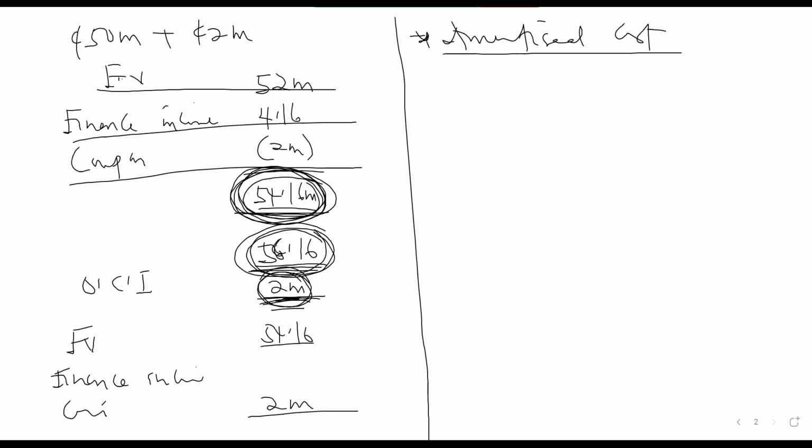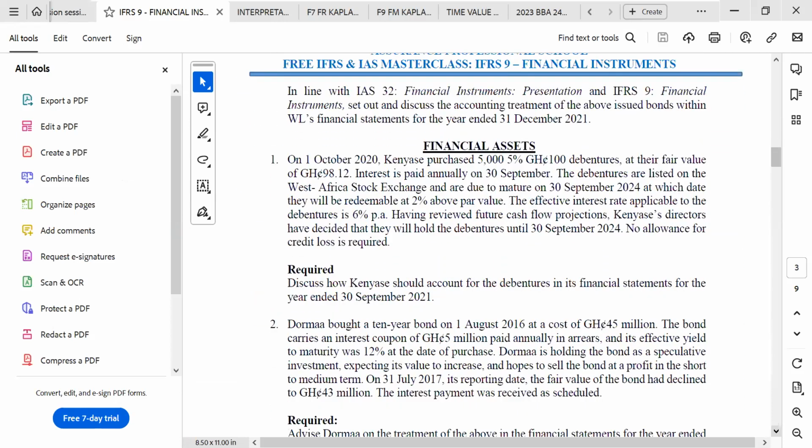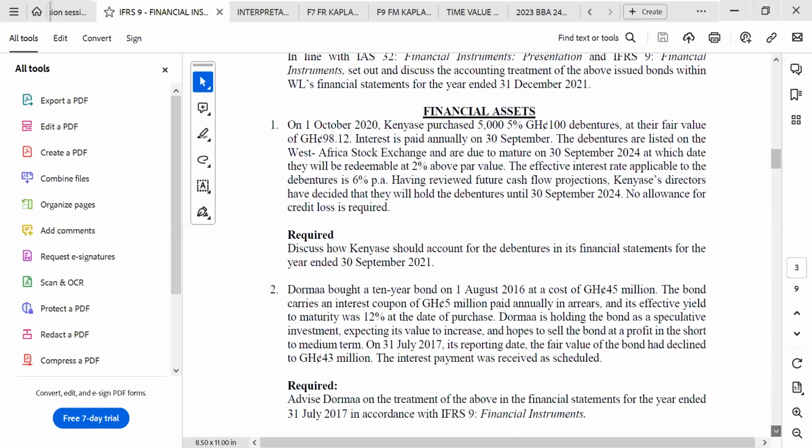So let's pick some questions on the financial assets, actually two questions, then we move on. Okay, let's look at question 1.